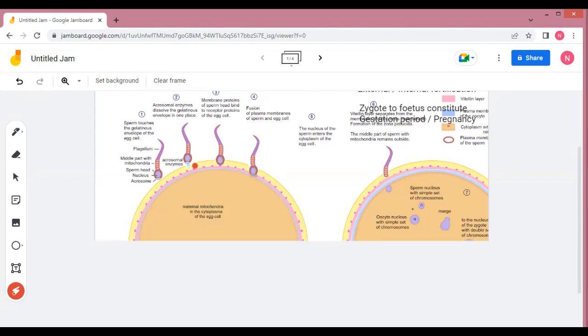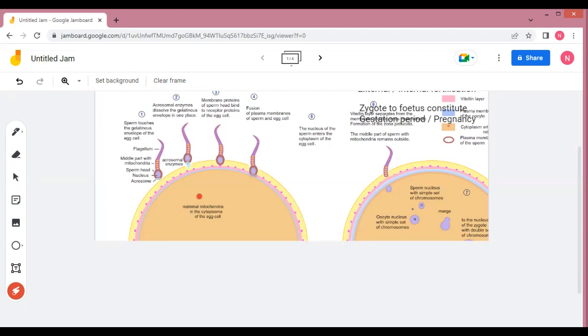Because of this acrosomal enzyme, the sperm may penetrate or enter within this cell because of the digestion of the zona pellucida which is surrounding this ovum. The enzymes released by the acrosome will digest the path of this sperm through which it is going to enter within the cytoplasm of the egg cell.